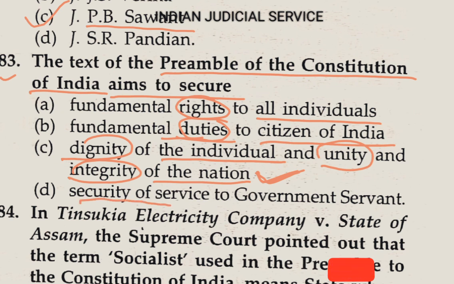Option D, security of service to government servants. So it is clear that the text of the preamble of the Constitution of India aims to secure the dignity of the individual and the unity and integrity of the nation. So the answer is option C.